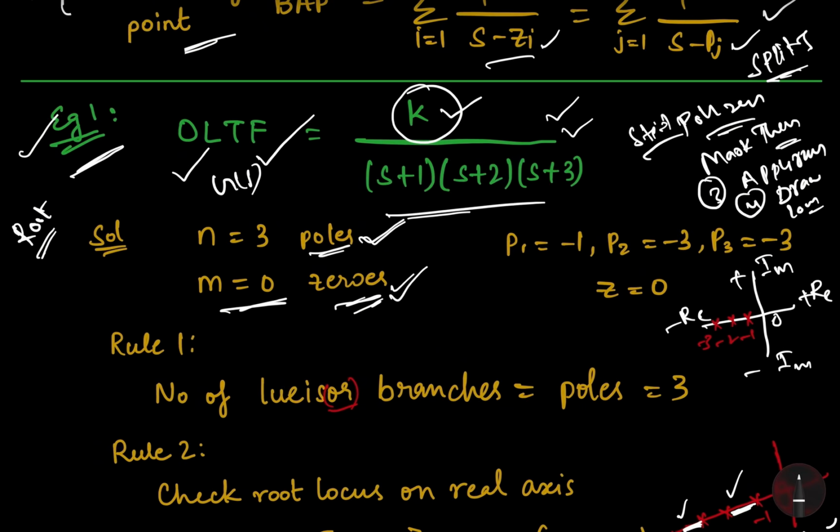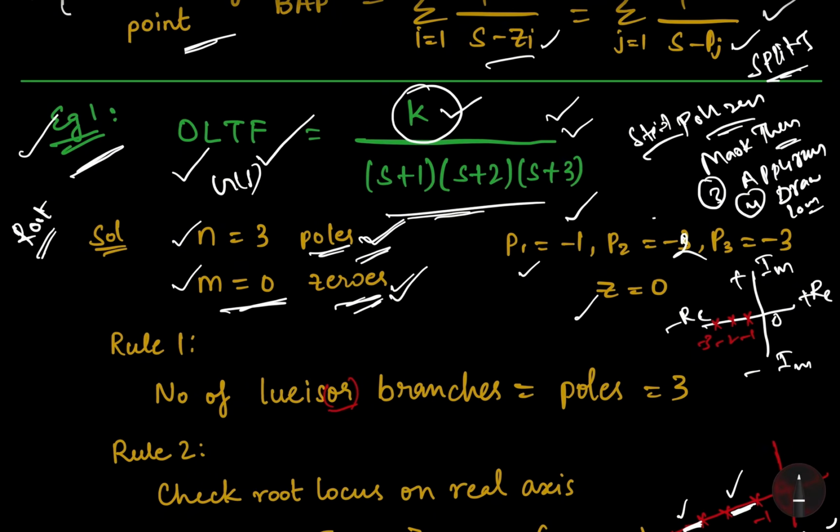Now check the denominator. The denominator is (s plus 1)(s plus 2)(s plus 3). Equating each to 0, s plus 1 equals 0 gives s equal to minus 1, s equal to minus 2, and s equal to minus 3. These are the poles P1, P2, P3. So the number of poles is 3 and the number of zeros is 0. These poles are the starting points of our root locus.